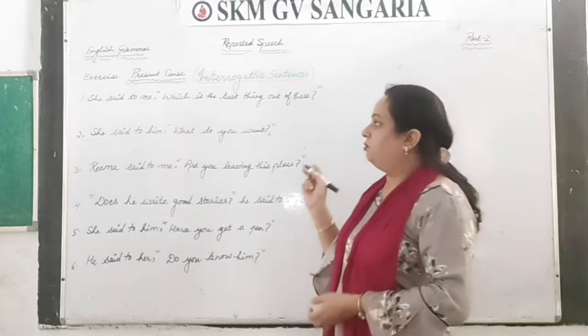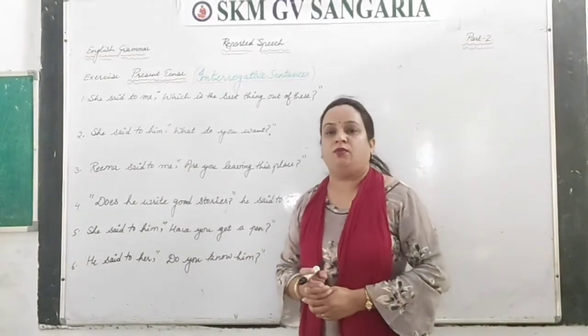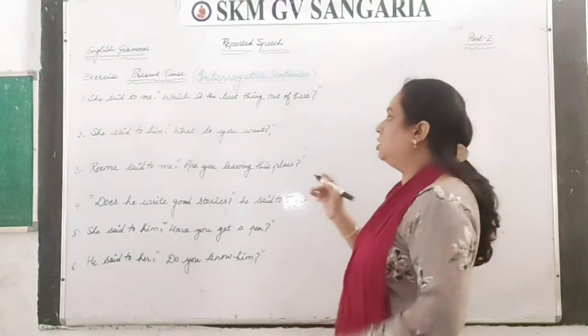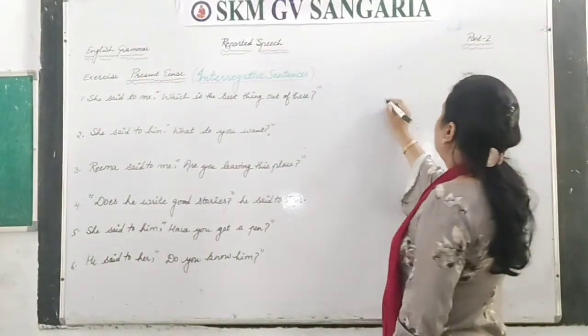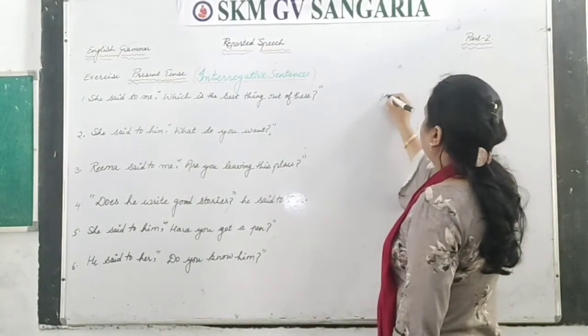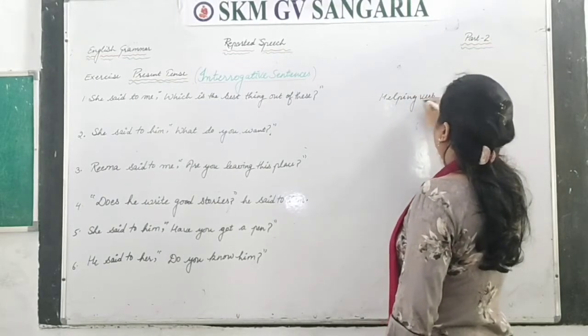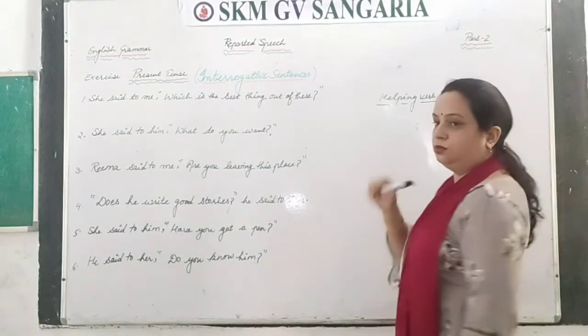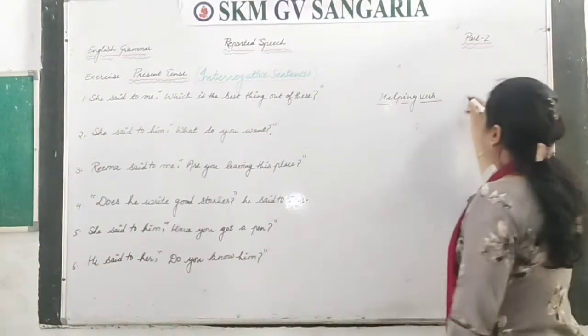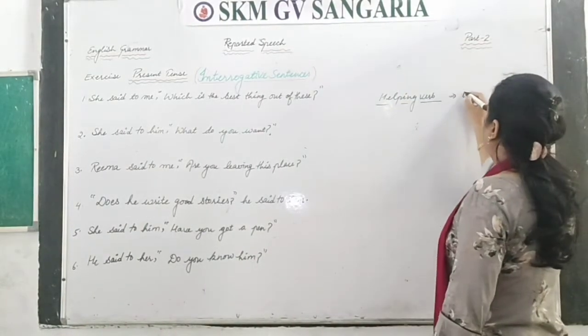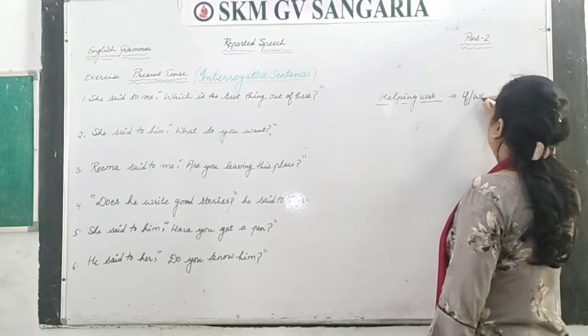The yes no type of questions start with the helping verbs. So we have two rules here. When the sentence given in reported speech is starting with the helping verb, the connector word we usually use at the place of commas, that connector word you have to change with if or whether here.